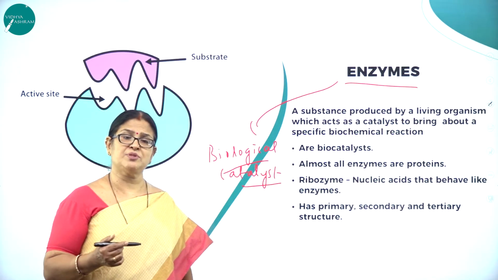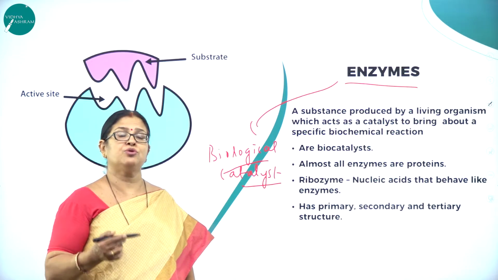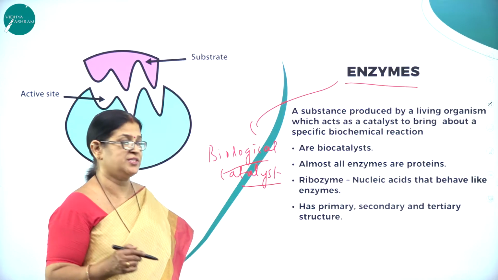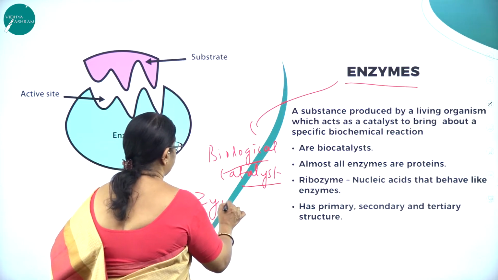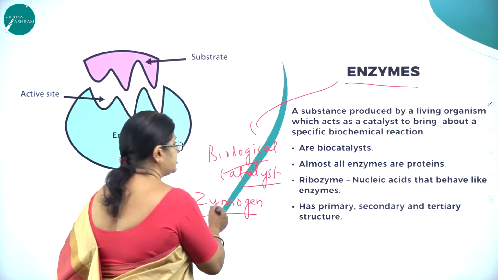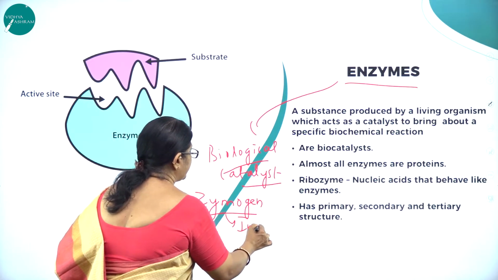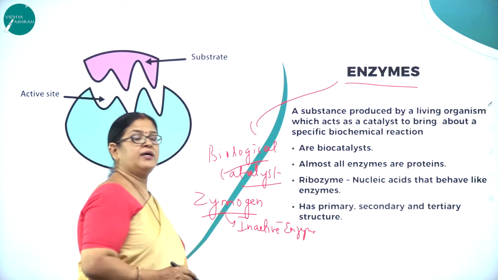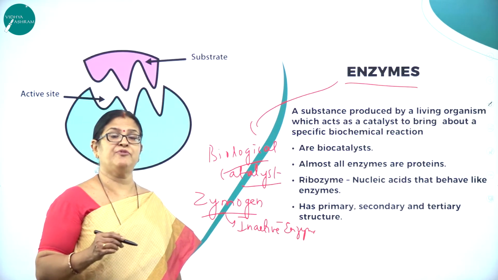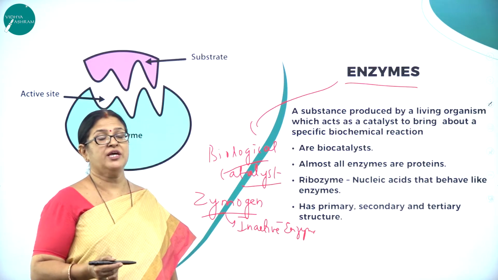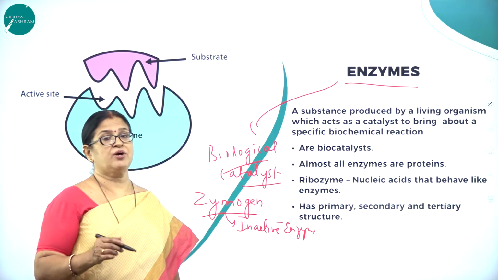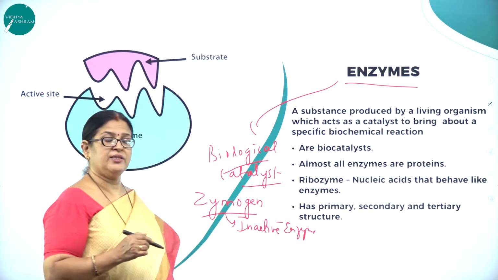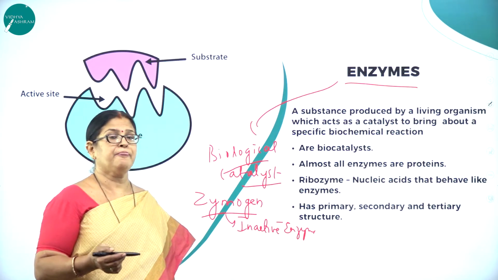Do you all think the enzymes are always in an activated state? No. Only when their function is needed, they are activated. The inactive form of enzyme is called zymogen. So zymogen is inactive enzymes. Why are the enzymes found in an inactive state before they start their function? Because if they are always in an activated state, they are going to damage the cell on which they are going to act upon. So that is the reason they are always in an inactive state,